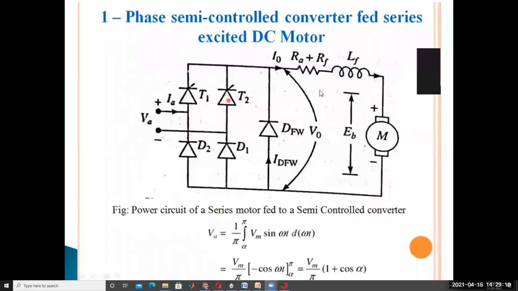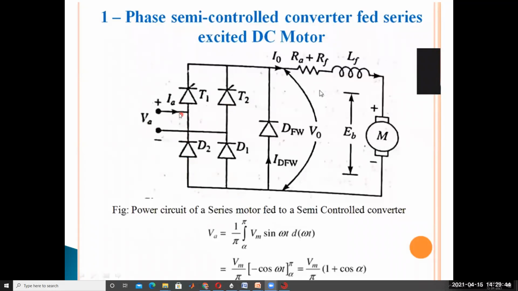When SCR T2 is triggered, D2 and T2 turn on. Now we get positive output voltage and positive output current, with T2 D2 conducting.